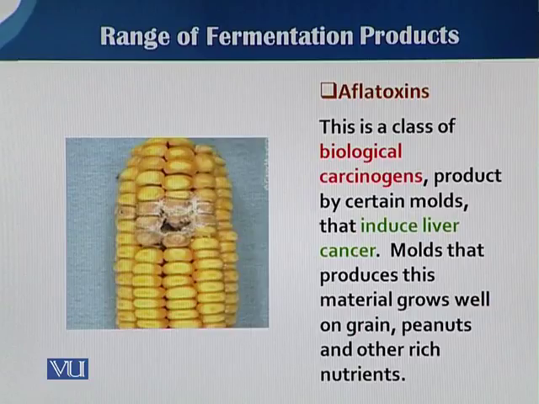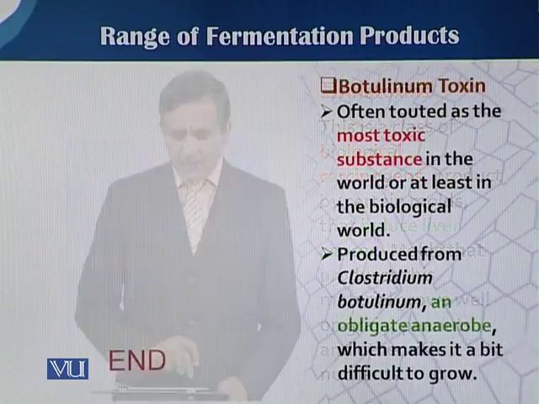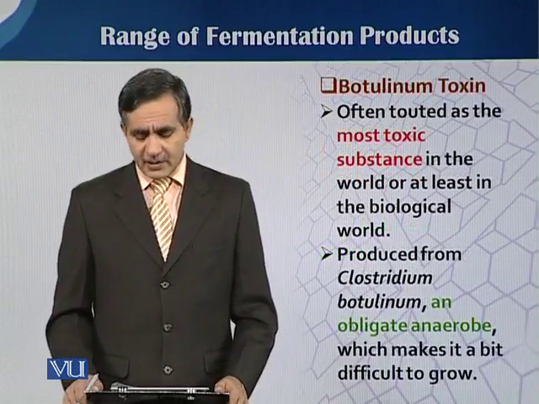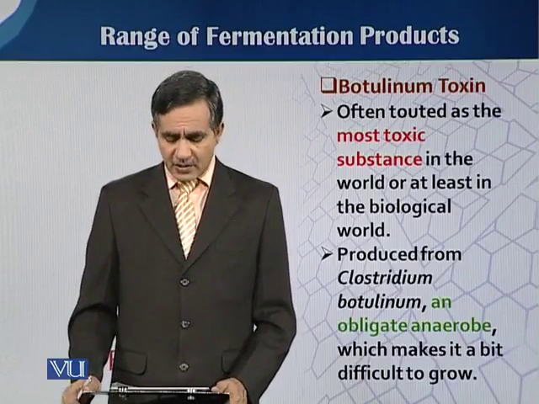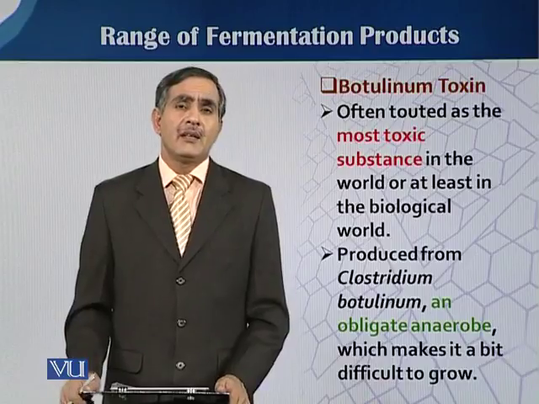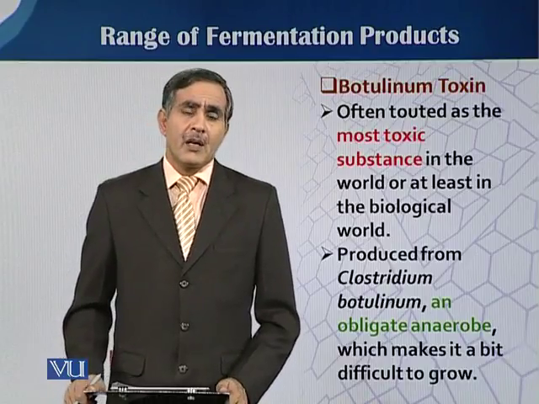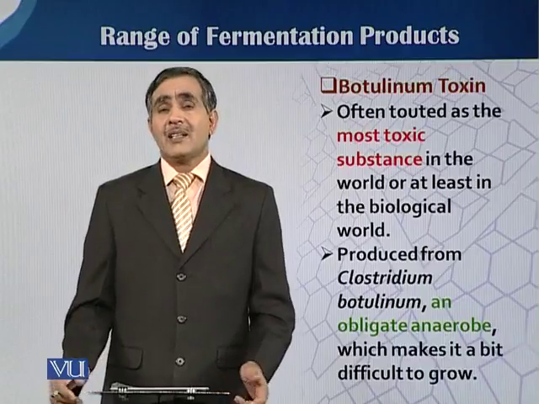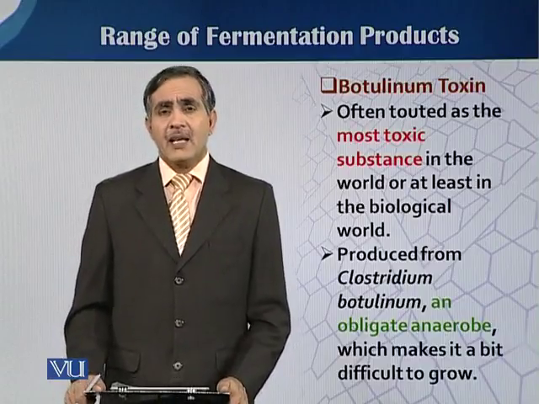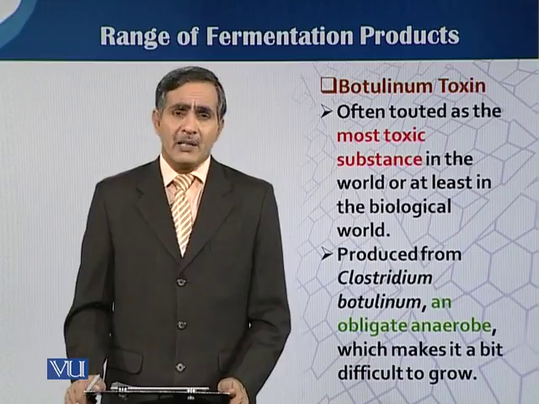Here I can quote another example of such metabolites: botulinum toxins also come in metabolite production. So such products, which are the result of some metabolic pathways, can be called metabolite production.